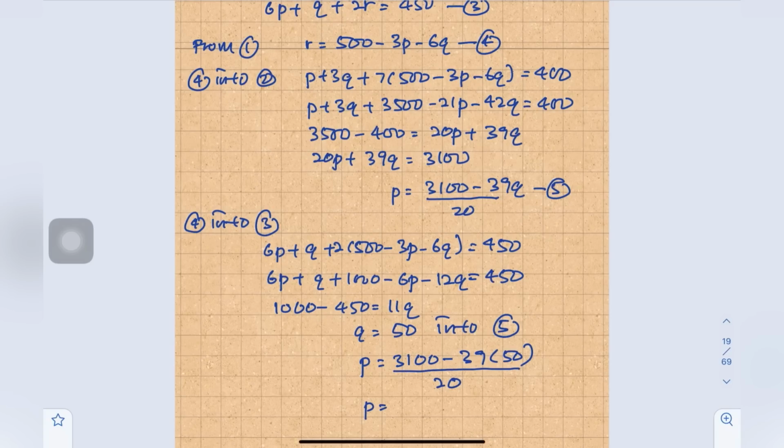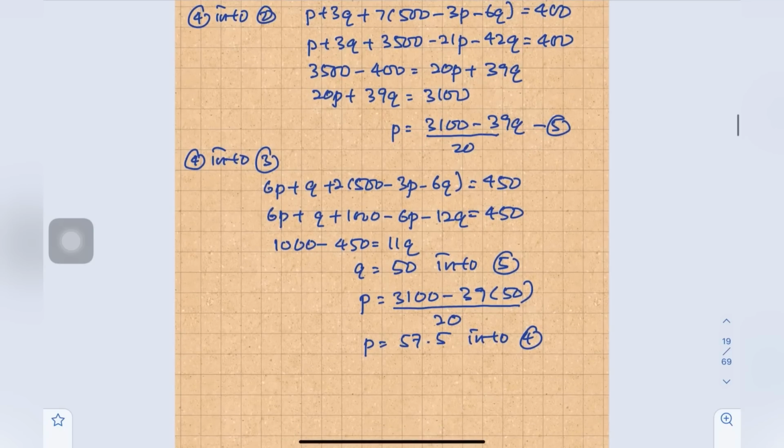So P equals 57.5. Then we substitute into 4 to find the value of R. So R equals 500 minus 3 times 57.5 minus 6Q, Q is 50. Okay, so this one equals 27.5. So we have all of Q, P and R.